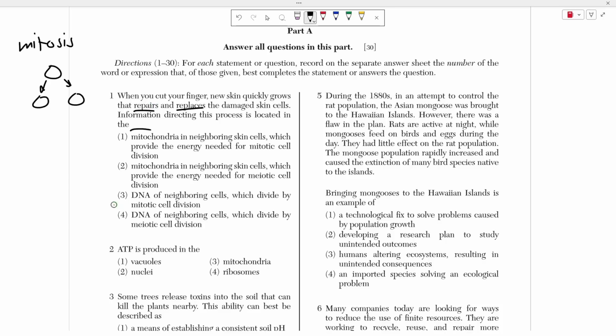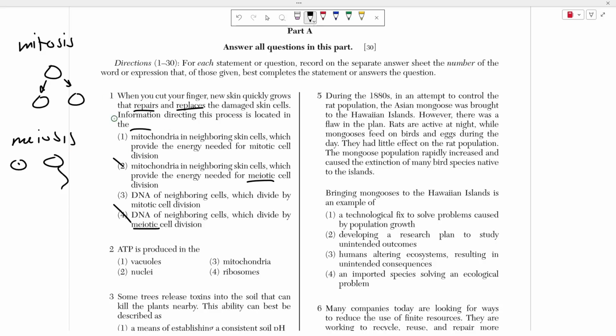All right, so it can't be choices 2 or 4 because they are saying that this is meiotic cell division, and that's wrong because meiotic cell division, or meiosis, is the production of sperm or eggs, right? Now, if you have a cut on your hand, you don't need to produce sperm or egg cells. You need to produce more skin cells, right? So mitosis is the repair or the duplication of your non-sex cells. That's how you make more non-sex cells. Meiosis is how you make sex cells. Skin cells are non-sex cells, so we need to undergo mitosis.